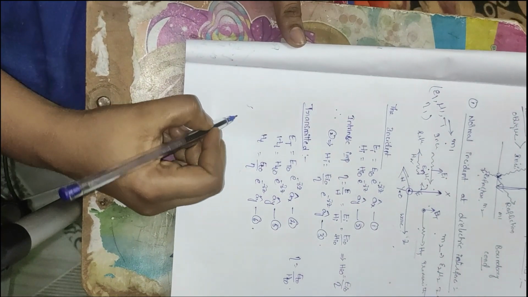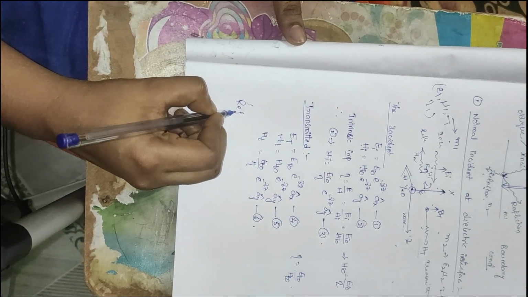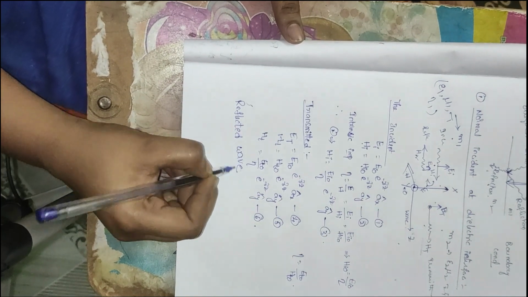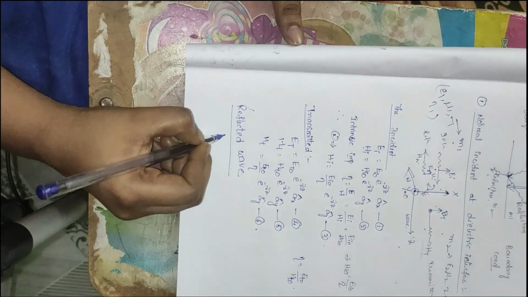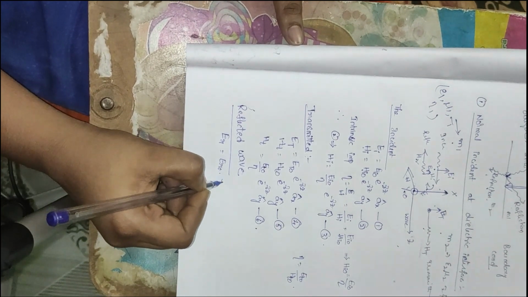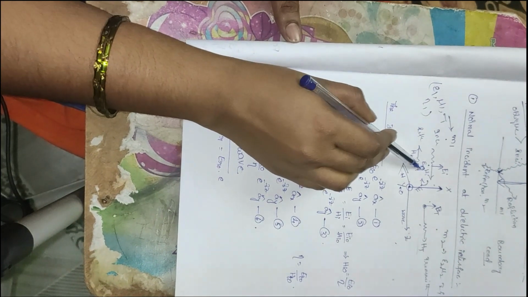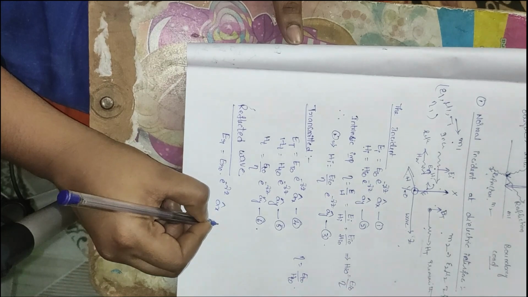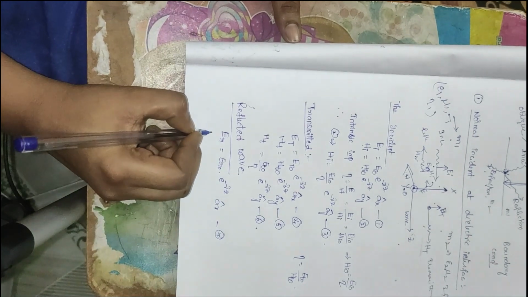So the reflected wave, I am representing this as Er, which is Er naught, which is as it is. See here, the reflected electric wave is as it is along the x axis: e power plus gamma z into ax cap. Let it be equation number 7.